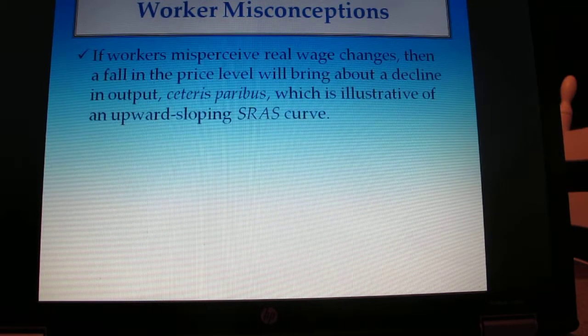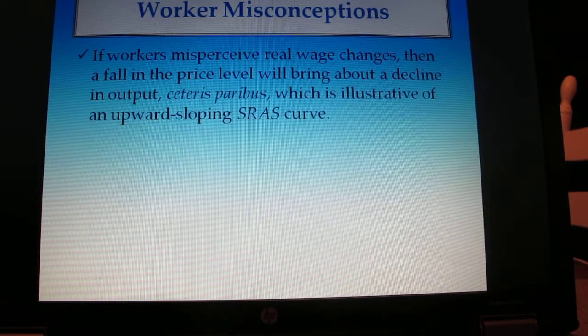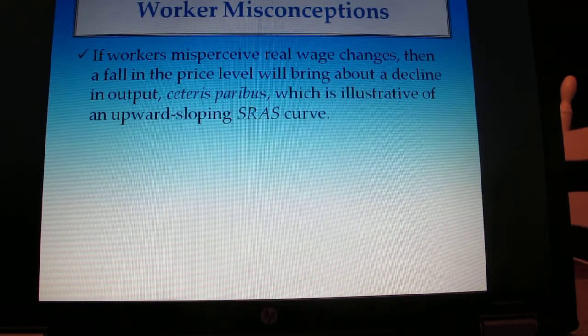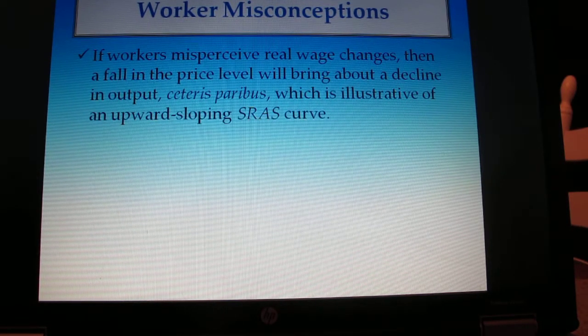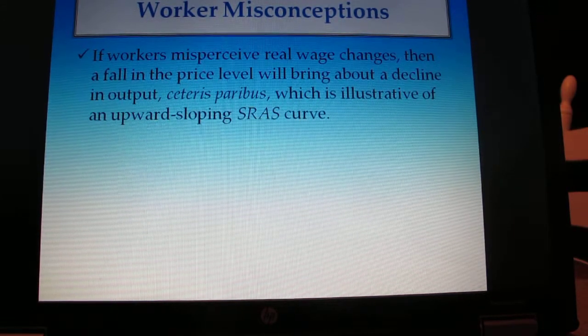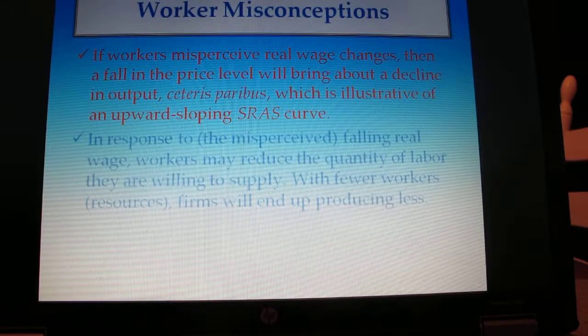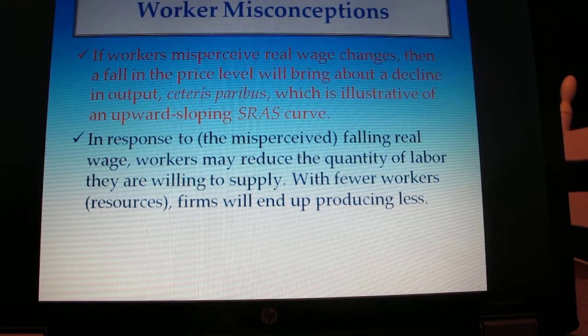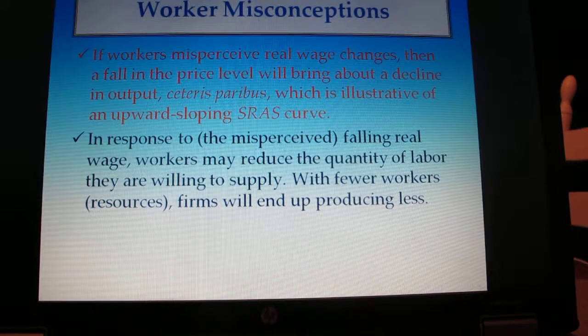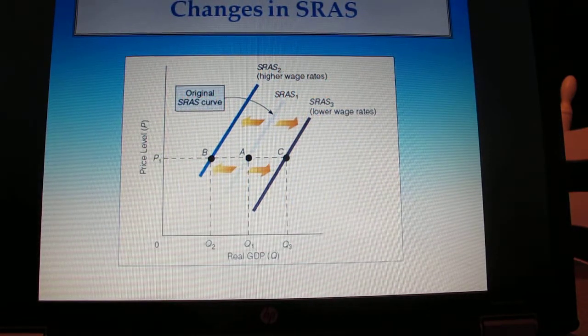Another reason why you see this upward sloping short-run aggregate supply curve is worker misconceptions. If workers misperceive real wage changes, then a fall in the price level will bring about a decline in output, which is illustrative of the short-run aggregate supply curve. In response to the misperceived falling real wage, workers may reduce the quantity of labor they are willing to supply, and with fewer workers, firms will end up producing less.